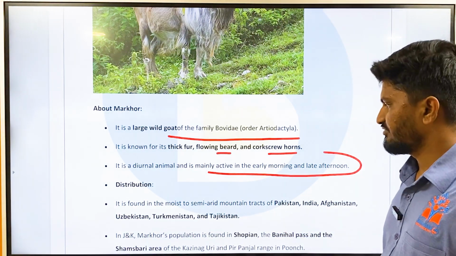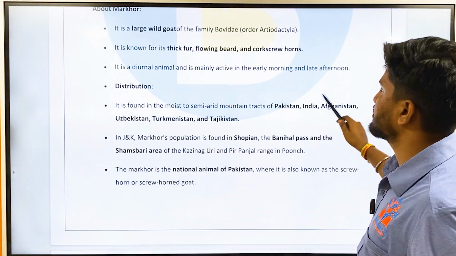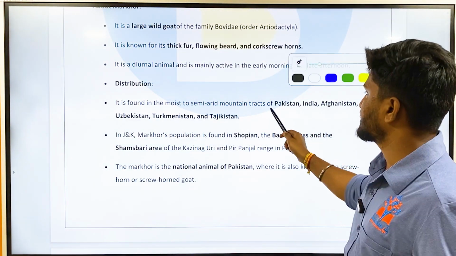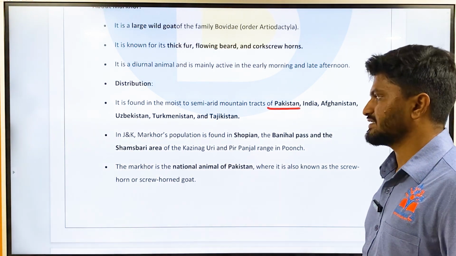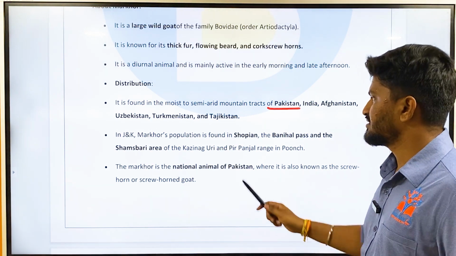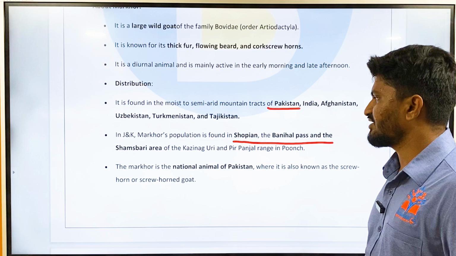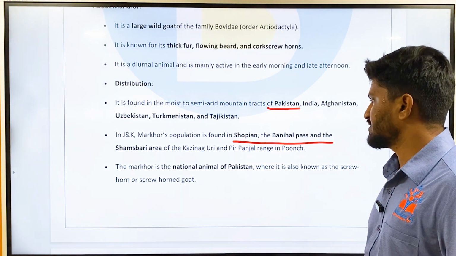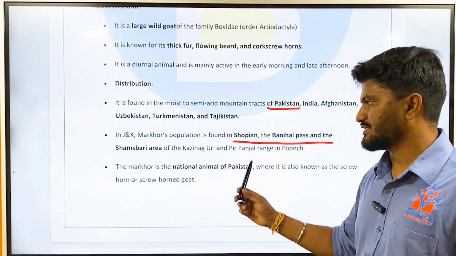Its geographical distribution: it is found in the moist to semi-arid mountain tracts of Pakistan, India, Afghanistan, Uzbekistan, Turkmenistan, and Tajikistan. In Jammu and Kashmir, Markhor's population is found in Sofian, the Banihal Pass, and the Samrari area of Kazianguri, Pir Panjal range, and Poonch. So it is found in India, in Jammu and Kashmir, in these regions.